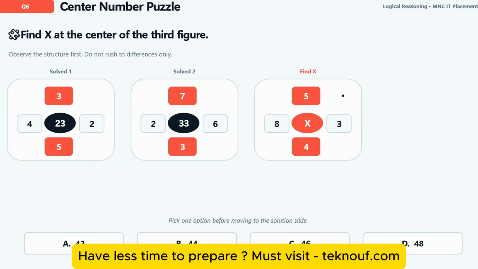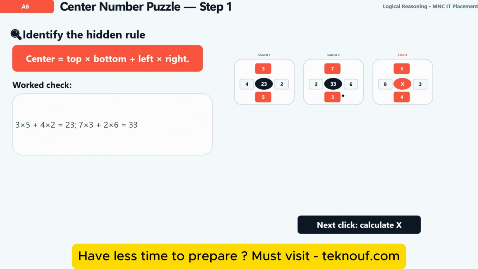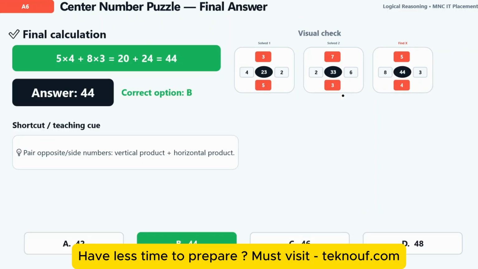Okay, I hope you have tried. Let me show you the answer. At first, the logic you can apply here: center is equal to top into bottom, then add left into right. Center is equal to top into bottom, 3 into 5, 15, then add 4 into 2, that is 8. It's becoming 23. Same way, 7 into 3, that is 21, plus 2 into 6, that is 12, that is 33. Okay, 5 into 4 plus 8 into 3, what will be the answer? That is 20 and 24, 44, right?